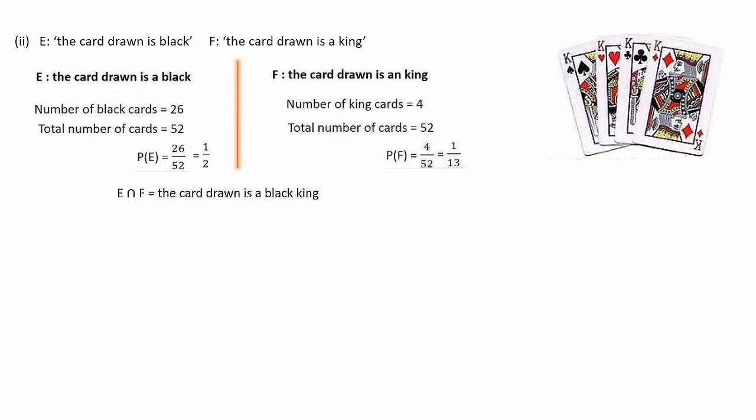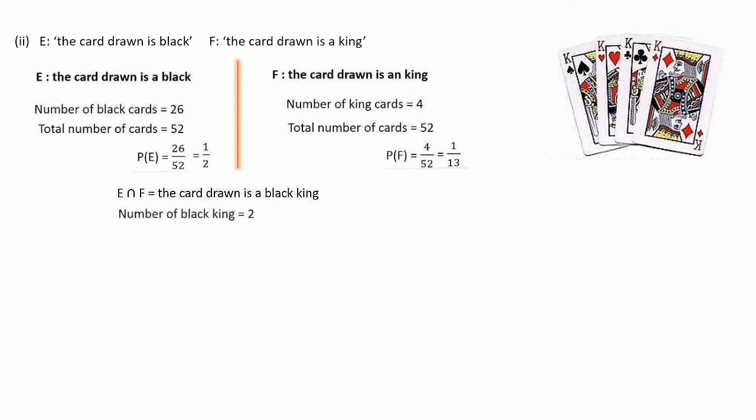As before, we have to go for E intersection F. Let's define E intersection F first. E is the card drawn is black. F is the card drawn is king. So E and F, that is E intersection F, means the card drawn is a black king.